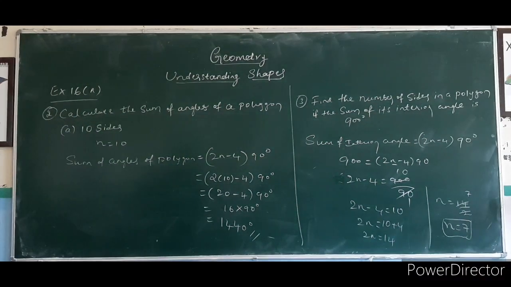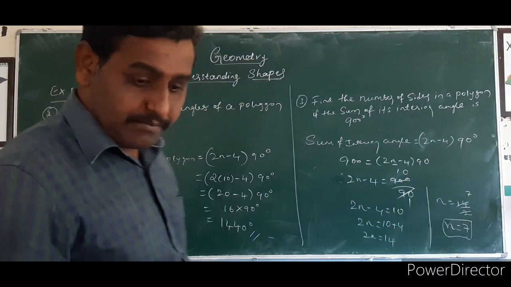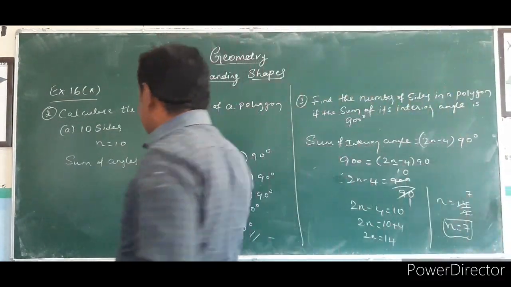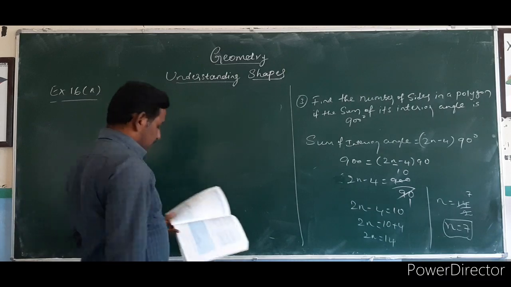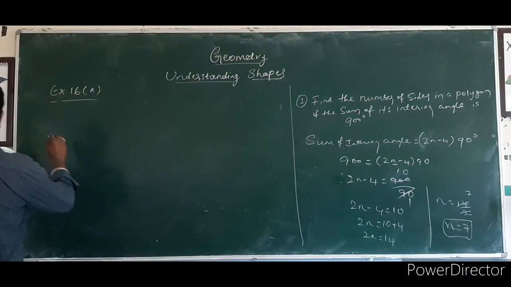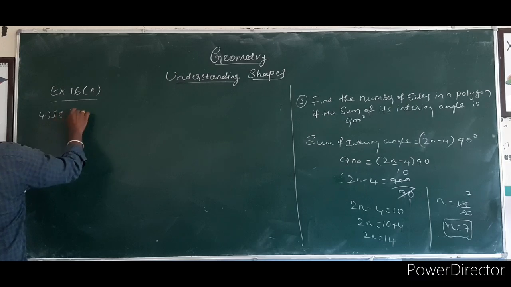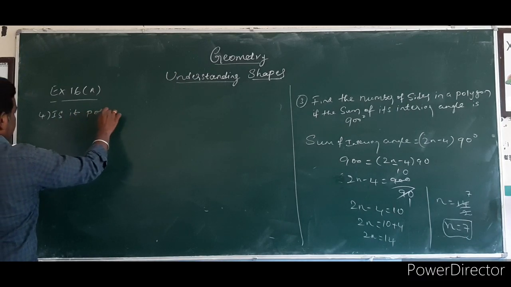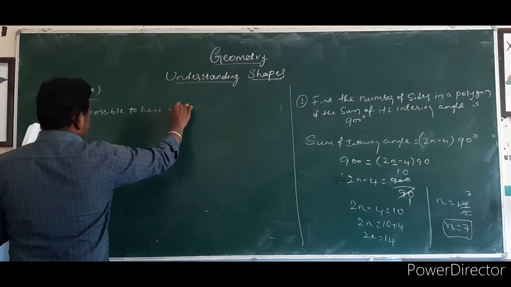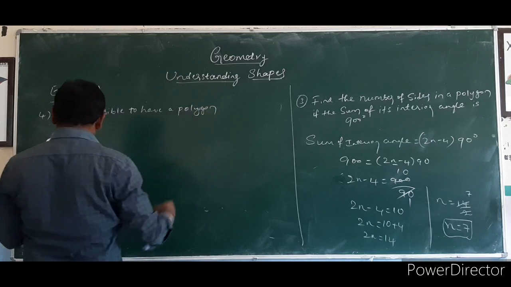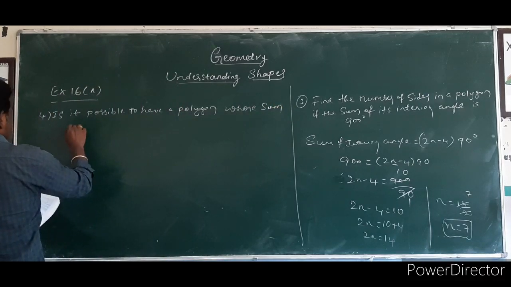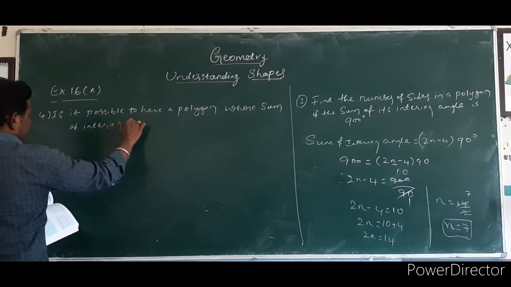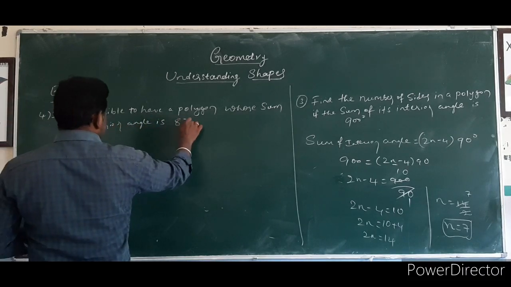So moreover, if you take the next problem, the fourth one: is it possible to have a polygon whose sum of interior angles is 870 degrees?